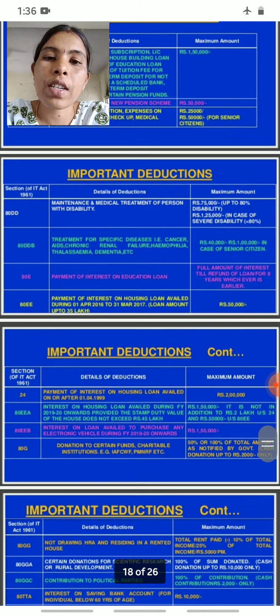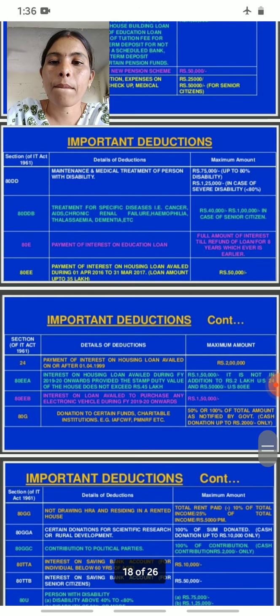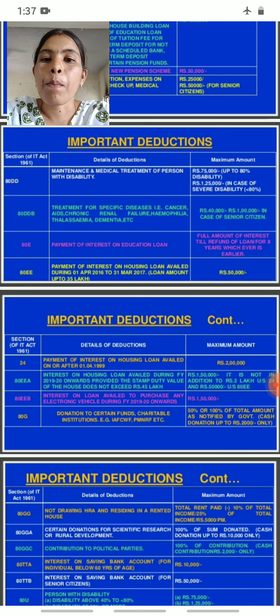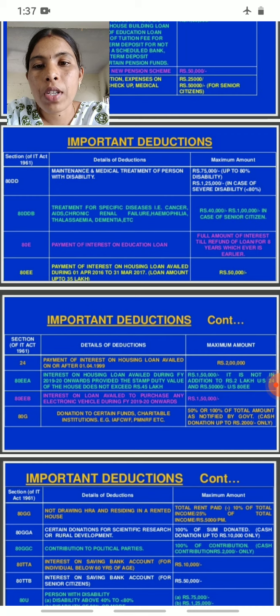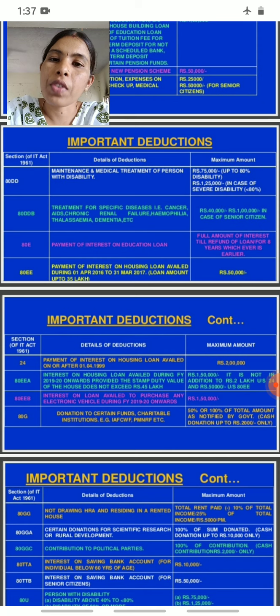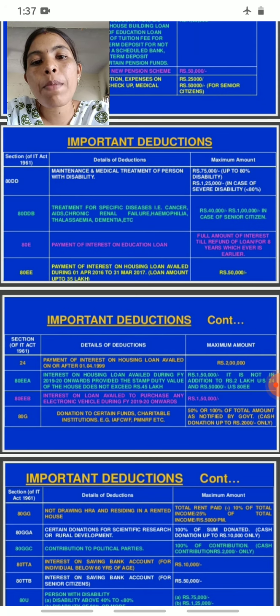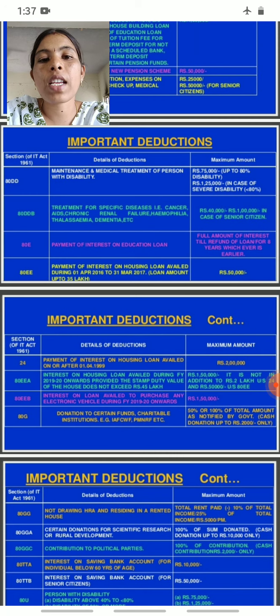Then come to the next deduction, section 80DD. What does the deduction mean? Maintenance and medical treatment of a person with disability. If the person has any disability, mental or physical, 75,000 rupees is given up to 80% disability. So if the person has 80% disability, the deduction is 75,000, and 1,25,000 rupees in case of severe disability.